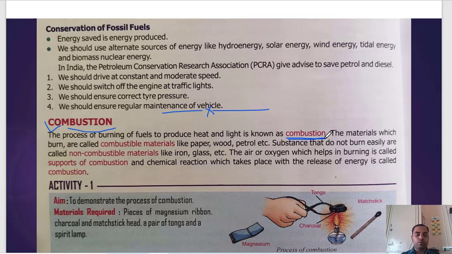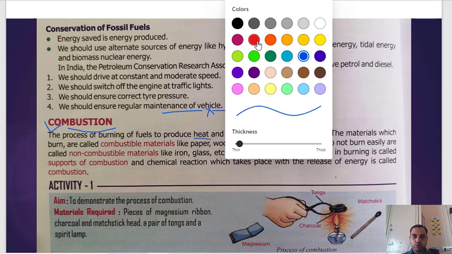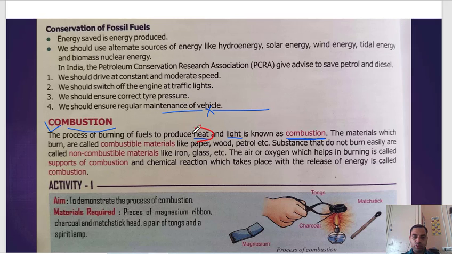When we need to burn fuel for a desired purpose, suppose you are riding a bike or scooty or car, or whatever it is, you are moving in a bus, it uses petrol or diesel. Inside the engine it burns, and gives us energy. So when something is burned, usually fuel, it gives up energy in two forms. One is heat, one is light. So when you burn fuel, we get heat as well as light.